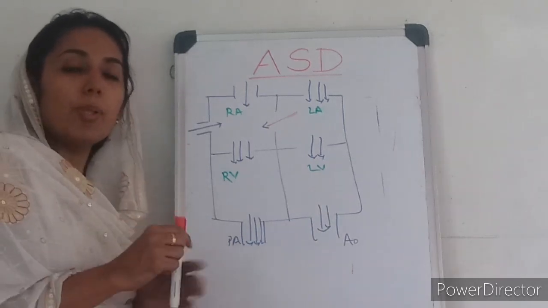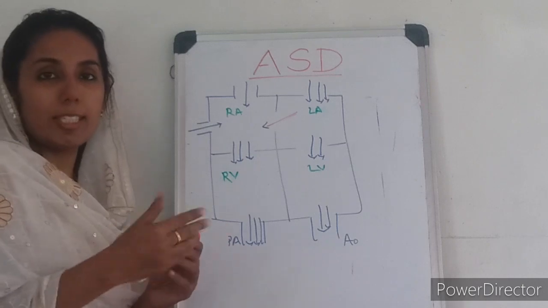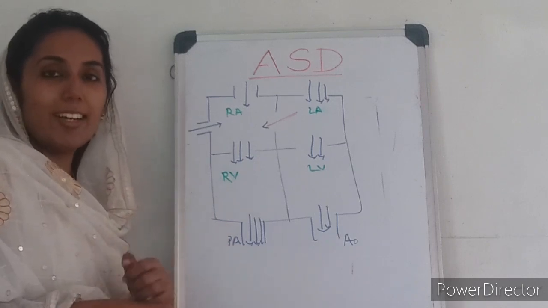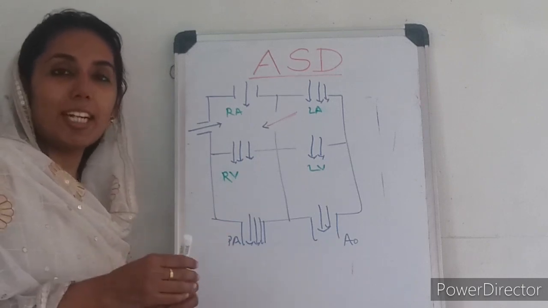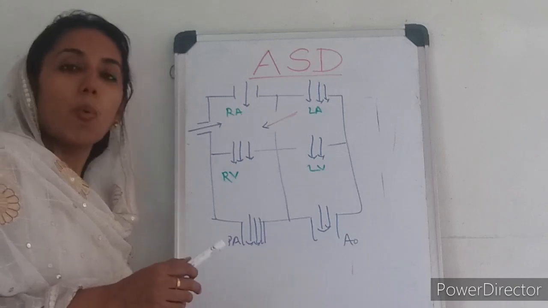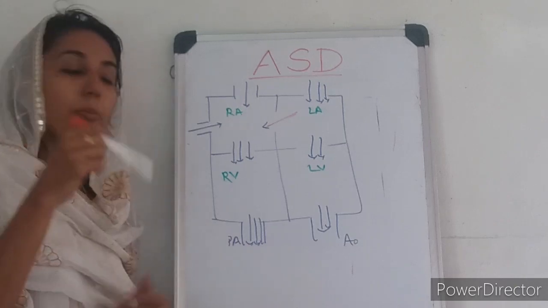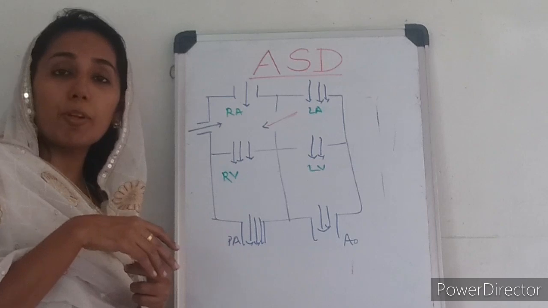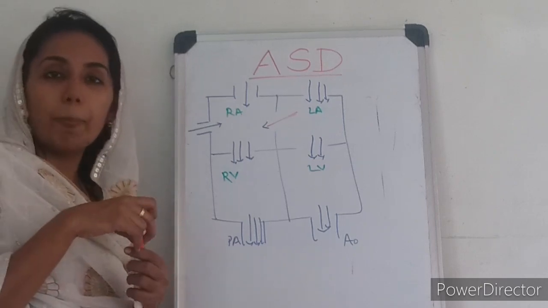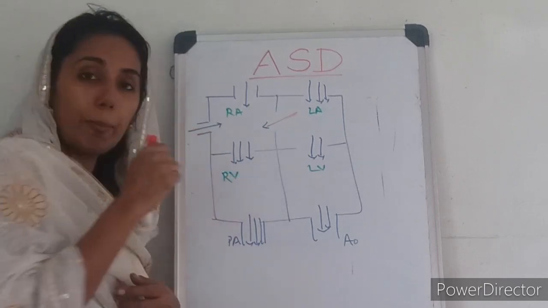Here, when will the shunt be more, at birth or as the child grows up? Definitely, the shunting won't be happening so much at birth. Why? Because there is more pressure in the pulmonary circulation in the initial period of life, and the RV will not be that compliant.